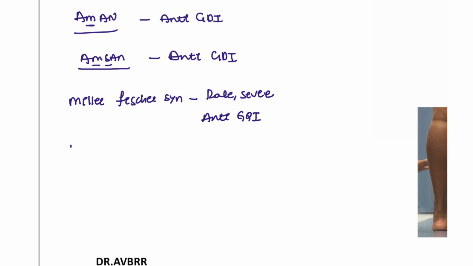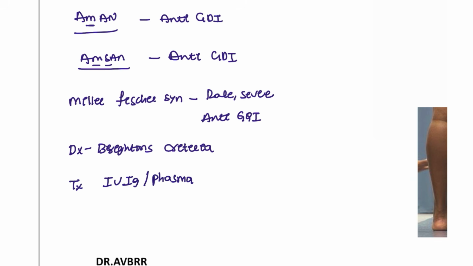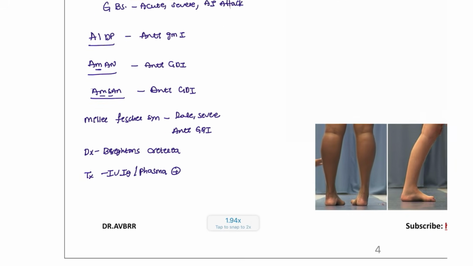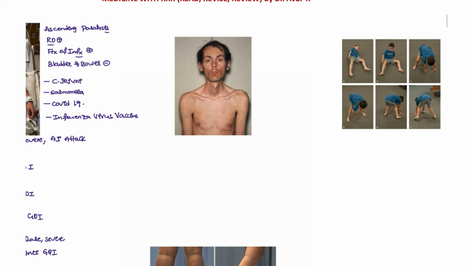The criteria for diagnosis is Britton's criteria. Just the name is important, Britton's criteria. Treatment is always IVIG, and you can also do plasma exchange for this patient. That is the condition of GBS.